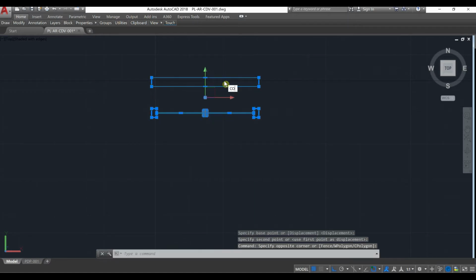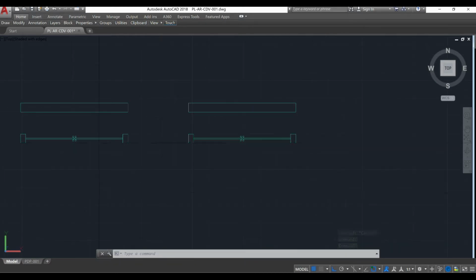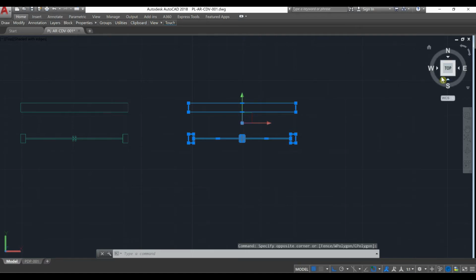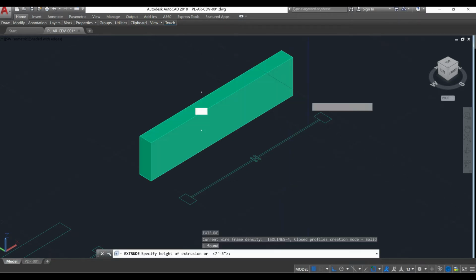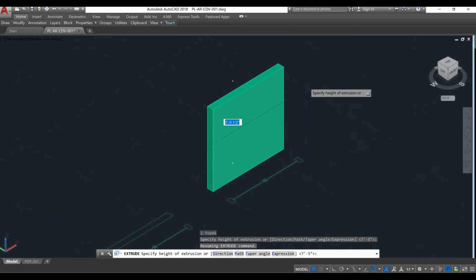We need to create now a copy, because if we need to check anything, we need a copy. Let's use the command extrude to extrude first the frame. That piece is really important to create the opening we need for the door.